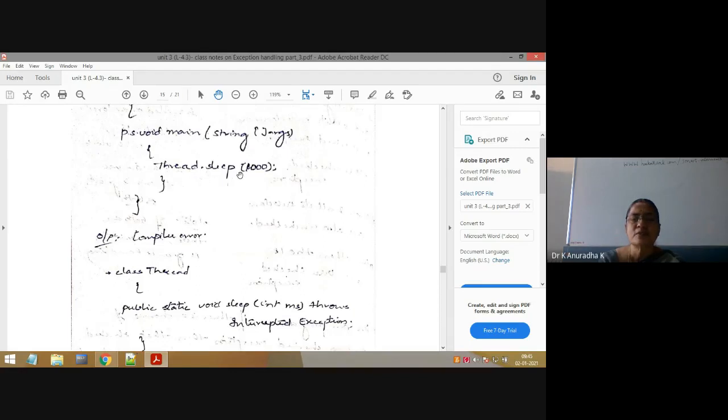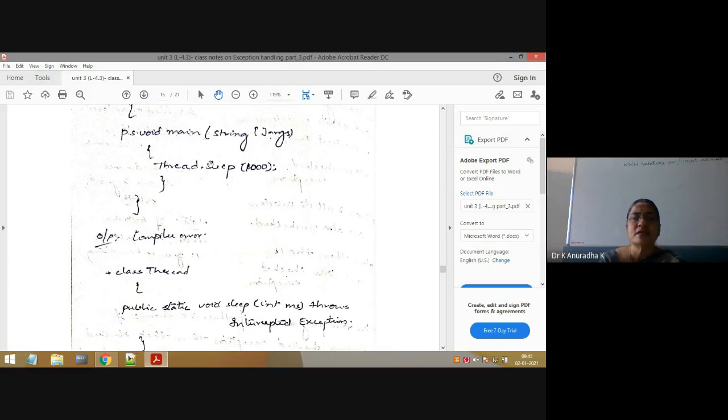Now you can understand more clearly. The sleep method is throwing InterruptedException, which is a checked exception. So the main method has to handle that exception using try-catch blocks, or it can throw that exception to its calling method using throws InterruptedException. But the main method is not doing anything. That's why checked exceptions must be either handled or declared.